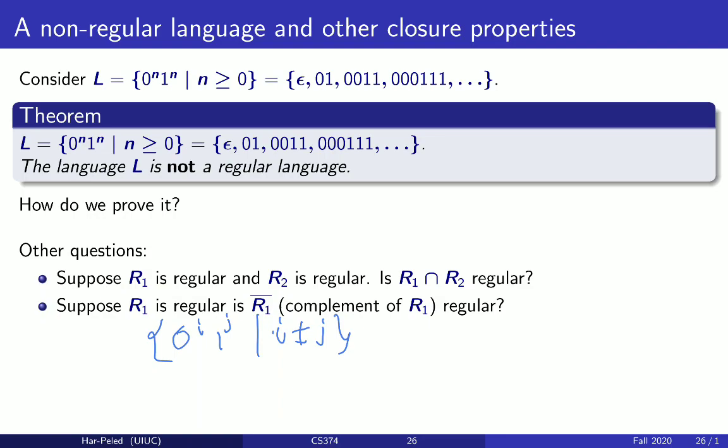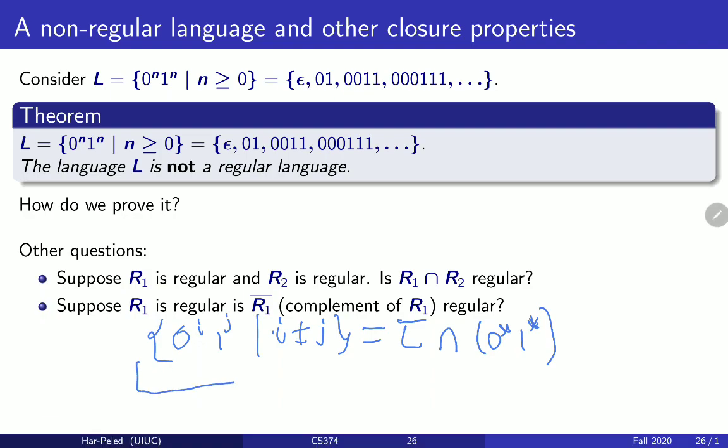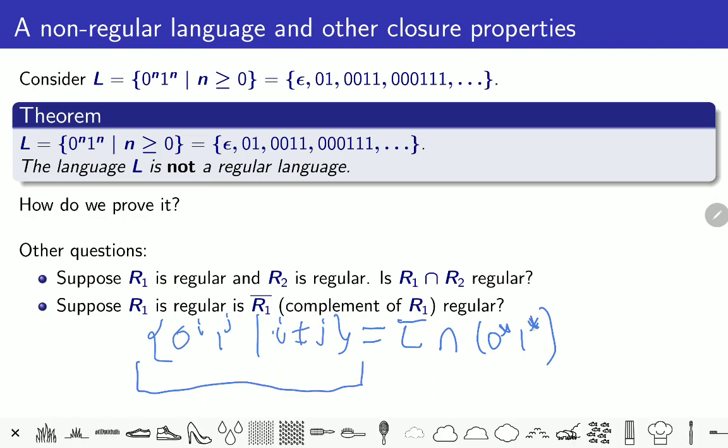Essentially, you can write this language as the complement of L intersected with 0 star, 1 star. Let's see why this is true. Well, L complement is just all the strings that are not of the form 0^n 1^n, which clearly contains the language on the left. And I intersect it with 0 star, 1 star to force it to be just a sequence of zeros followed by a sequence of ones. So I get the language on the left, right? So this is a strong indication that the language on the left is not regular.